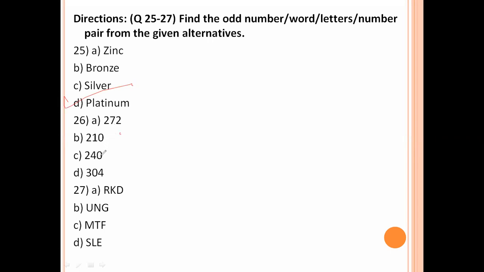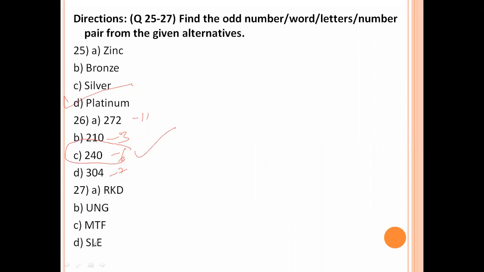Next, now 272, 210, 240, 304. Now here digit sums are 11, 3, 6, 7. So all these three are odd numbers. This one is an even number. C is the correct answer.